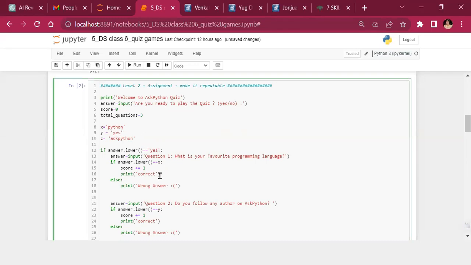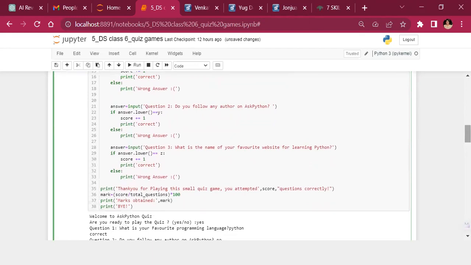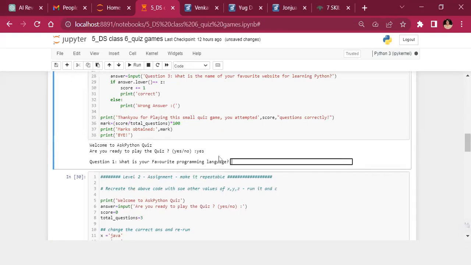So here you can see, instead of saying if answer lower is equal to python, score +1, I have written answer is equal to X, Y, and Z and given options. Now tomorrow, if I wanted to rebuild this code with the same questions, but do it for Java, I can do the needful. Okay, so one small bit, and here we go.